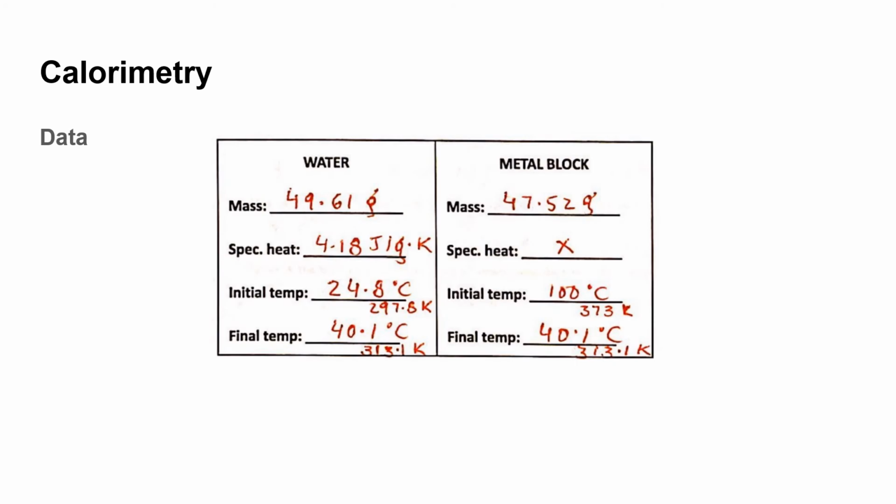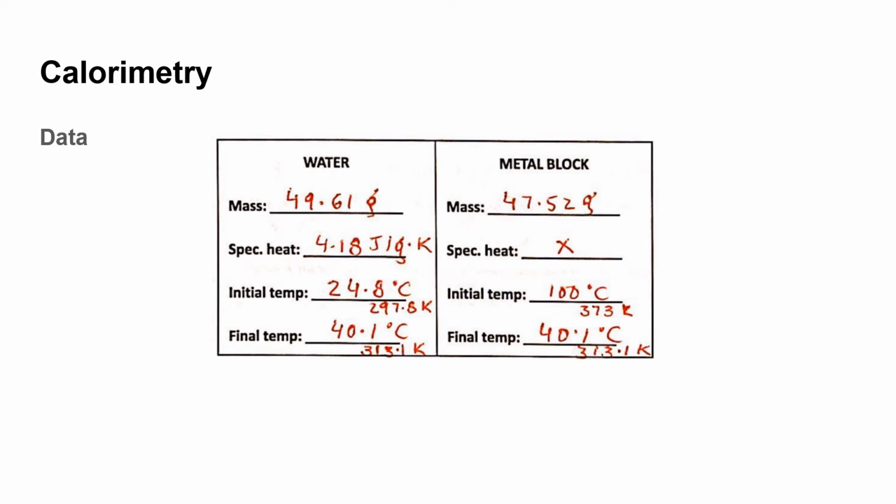So this is how we filled out our data table in the class notes. For water, we were able to get the mass. We already know the specific heat of water, and then we were able to get the initial and final temperature. For the metal block, we got the mass, we got the initial temperature, we got the final temperature, but we don't know the specific heat of the metal block yet. But we can figure that out. So we'll talk about that in a second.